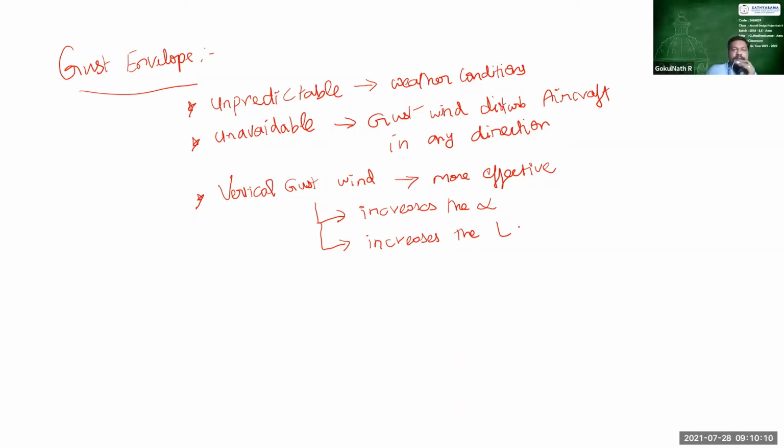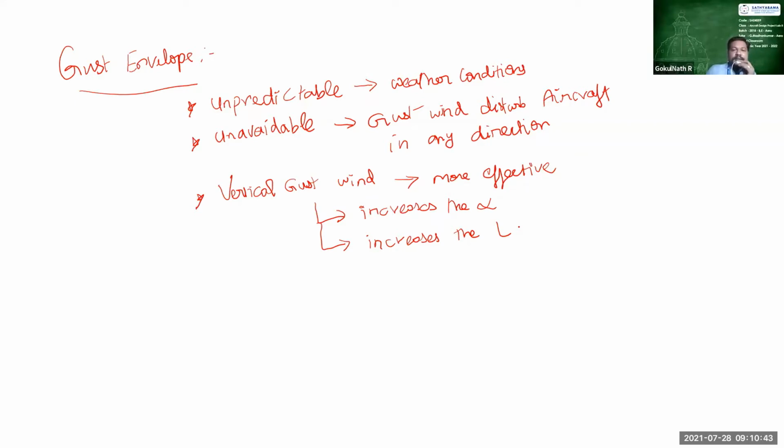So we have the irregular pitching moment throughout the vertical gust wind, and the pilot couldn't recover it. In order to recover, what is the limit which has to be handled for different speeds? You have to bring the aircraft to definite speeds so that you can bring it out from the dive speed. When a dive speed is there, we will be having a vertical gust wind. This can increase the angle of attack or increase the lift.